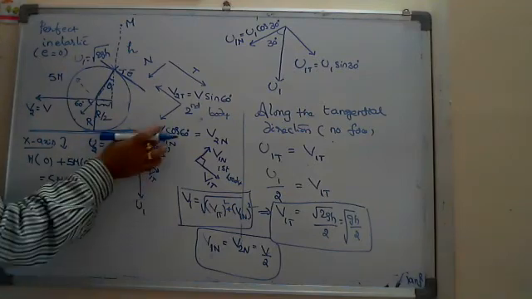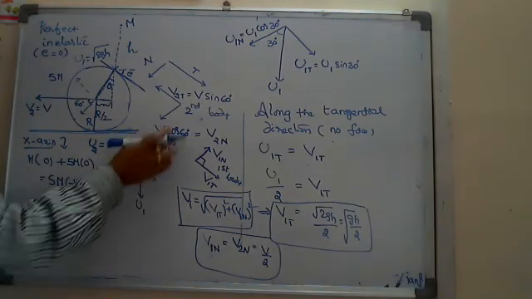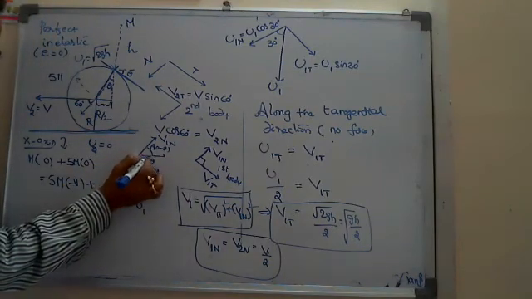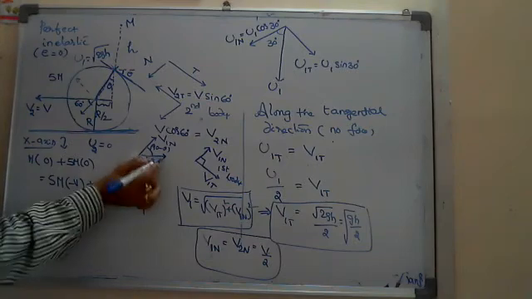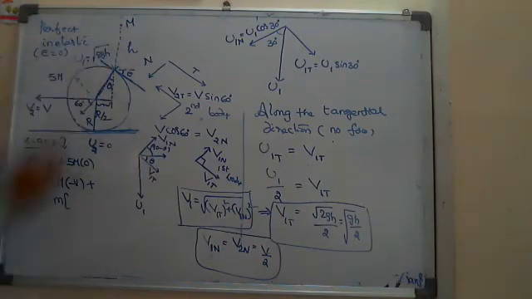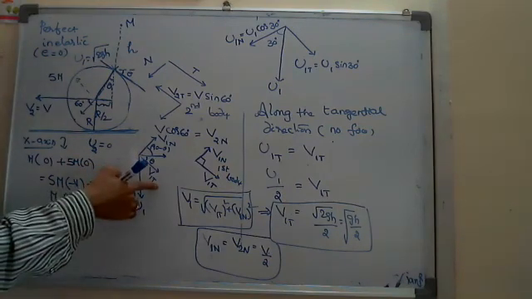Then say the two things, V1T and V1N along the x-axis. Along the x-axis, its component I am writing as M into, M is capital M, the velocity V1 after the collision.